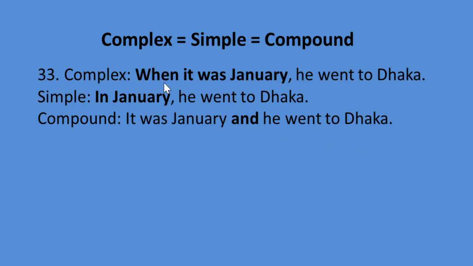So look at the complex sentence, it contains when, an adverb, and look at the timer. It is a name of the month of the year. So before the name of a month we use an appropriate preposition, in. So simple will be, in January he went to Dhaka. If we want to make it a compound sentence, we have to omit when, and instead of comma we have to use and to make it a compound sentence.